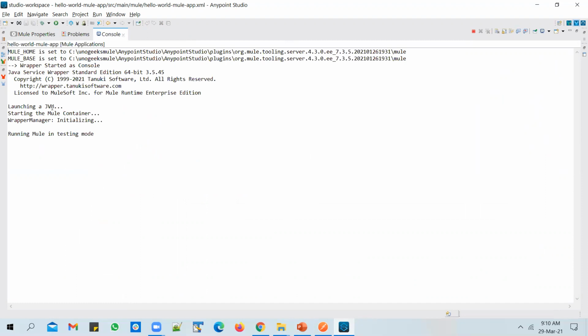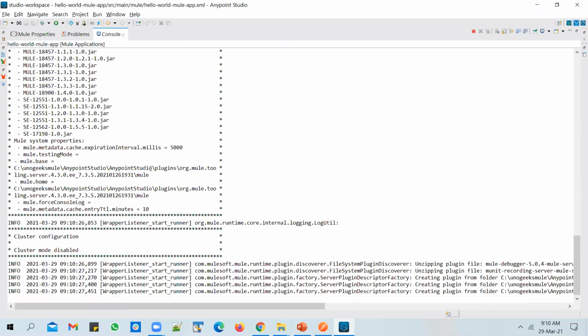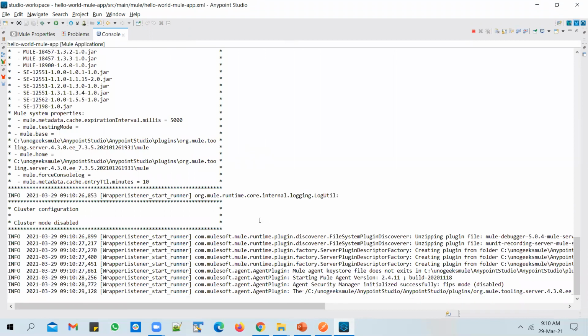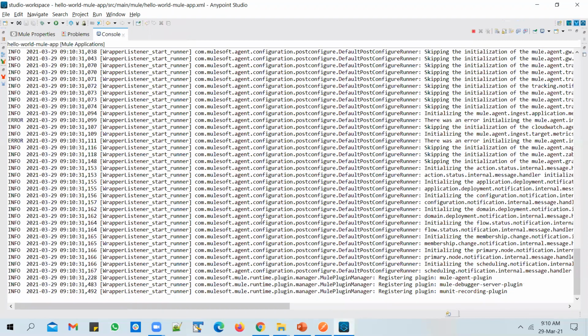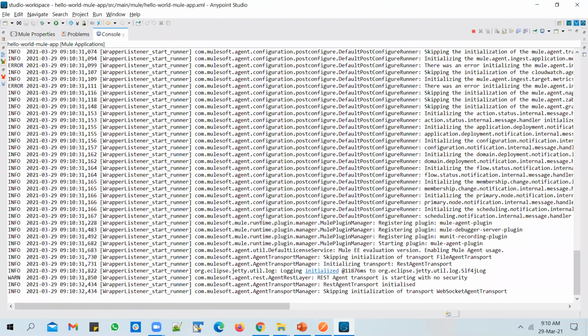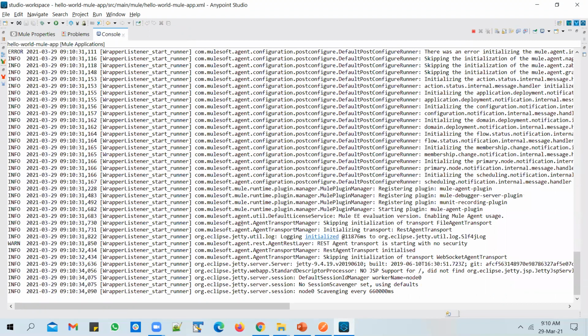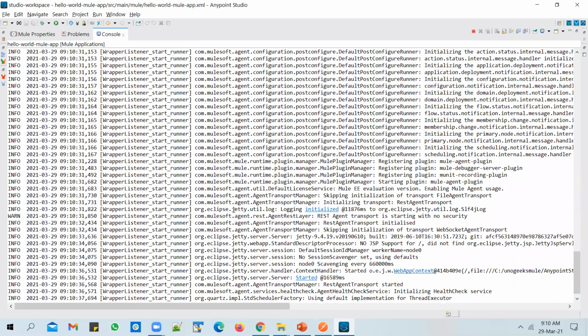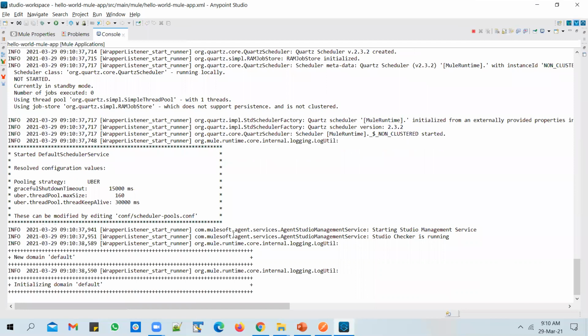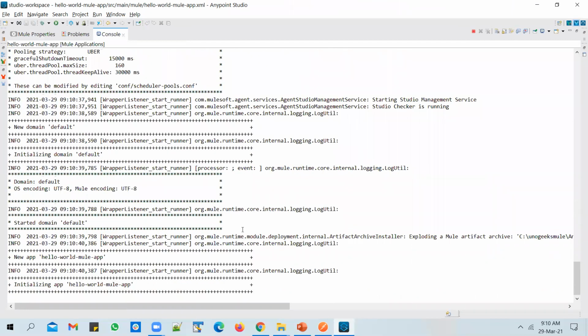So you notice that it is launching a JVM, inside which it is going to run this Mule application. Okay, after a while you should see a message stating that a Mule application is up and running.